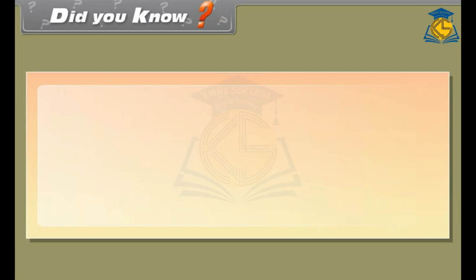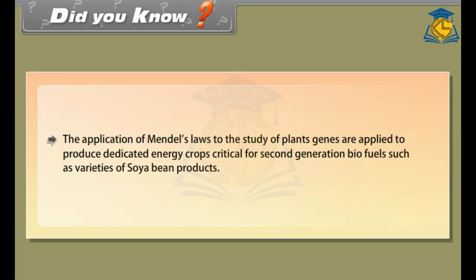Did you know the application of Mendel's laws to the study of plants' genes is applied to produce dedicated energy crops critical for second-generation biofuels, such as varieties of soybean products?